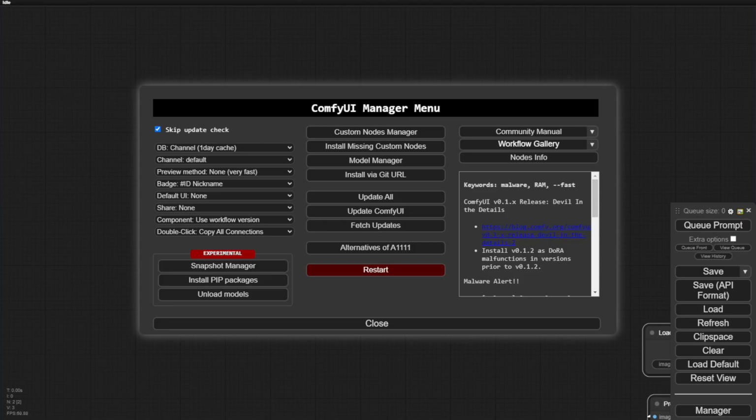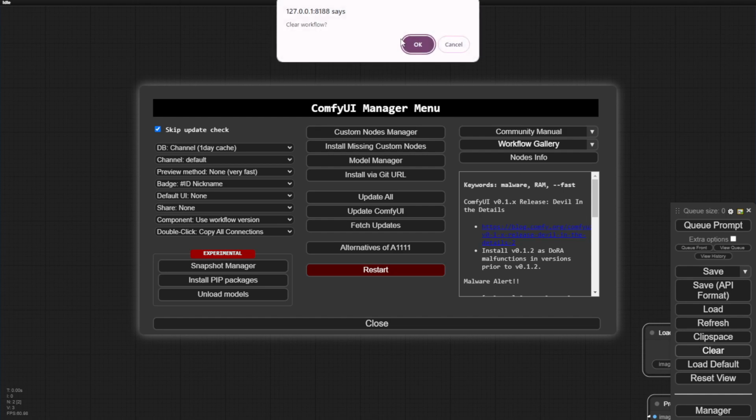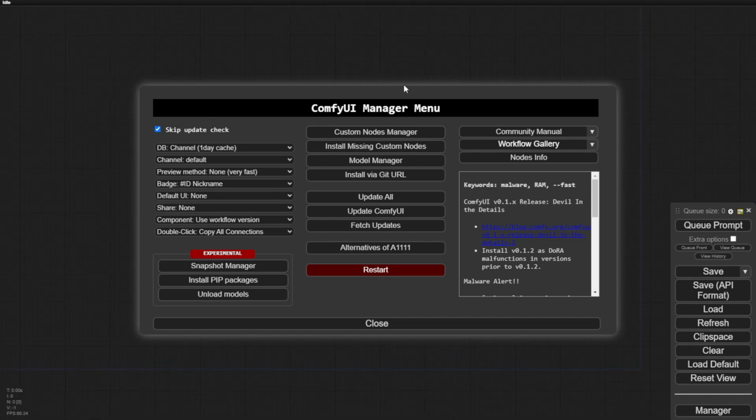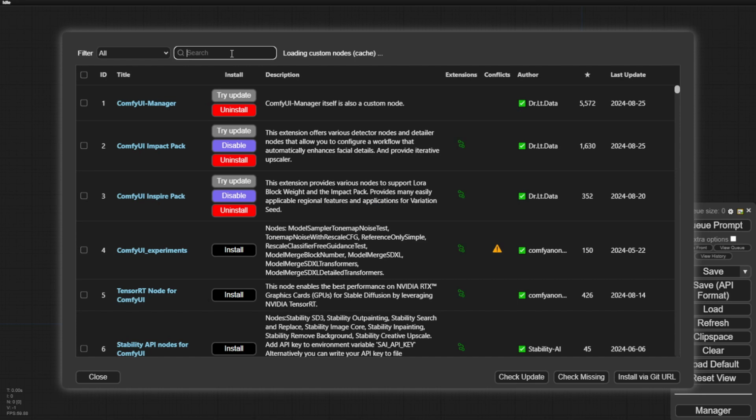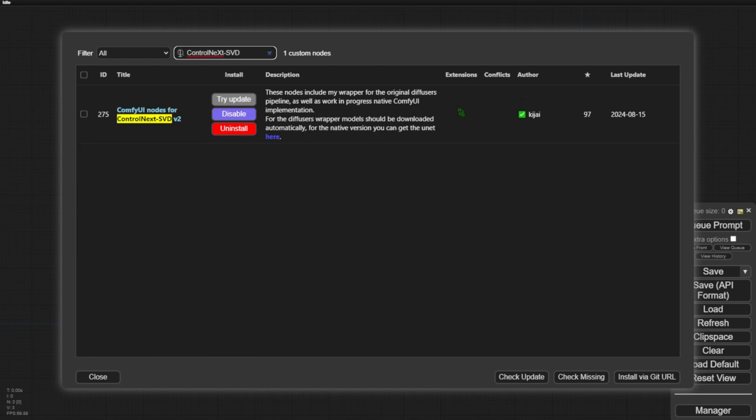So, installing this is pretty simple. You just go to ComfyUI. In ComfyUI, you go to Manager. Let's clear off the workflow layout, and here's the ComfyUI Manager. Go to Custom Nodes again, and you have seen this one. Search the custom node list where you see the ControlNeXt SVD version 2. So just install this, restart your ComfyUI, and you are ready to go. I've already installed it, so there's no install button here.